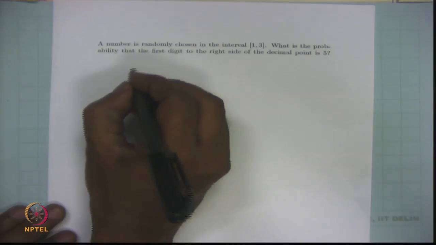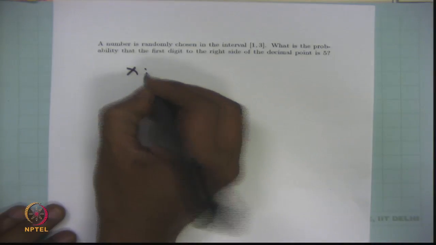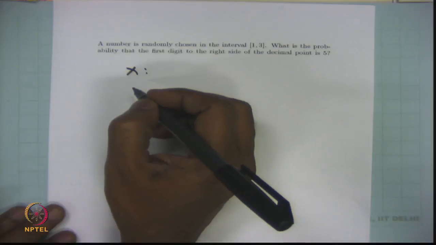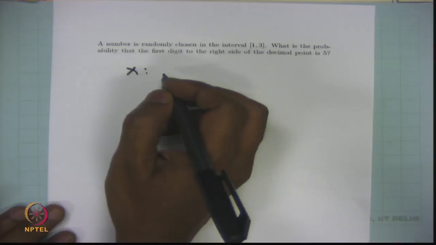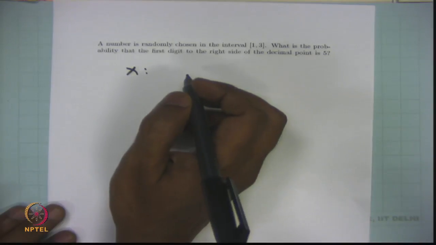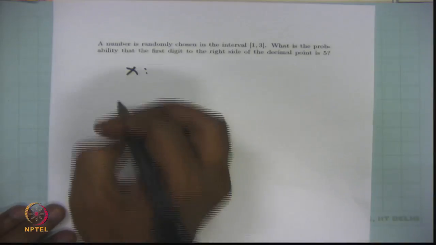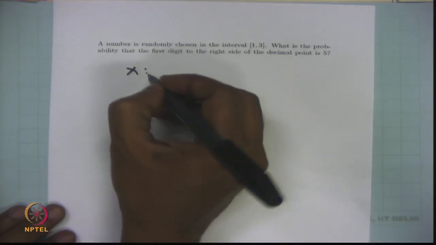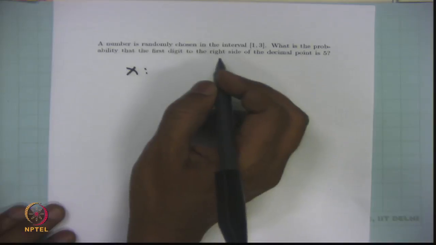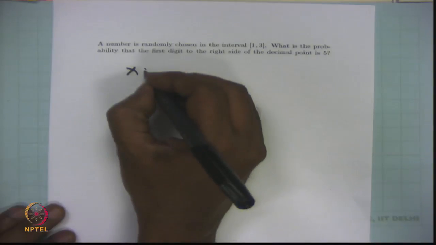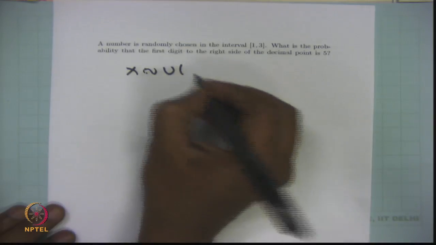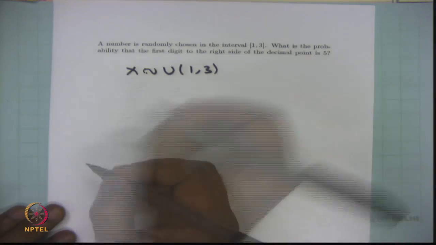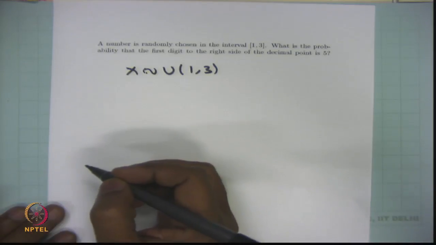Therefore, we can conclude X is a random variable which denotes getting a real number between 1 and 3. So X follows uniform distribution between the interval 1 to 3.